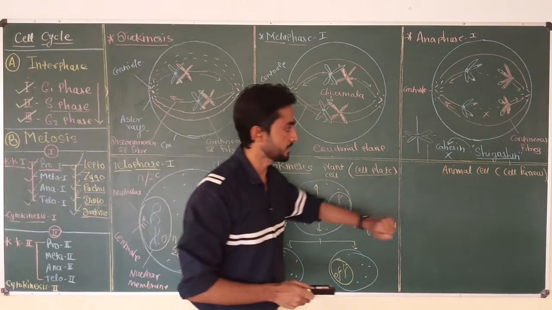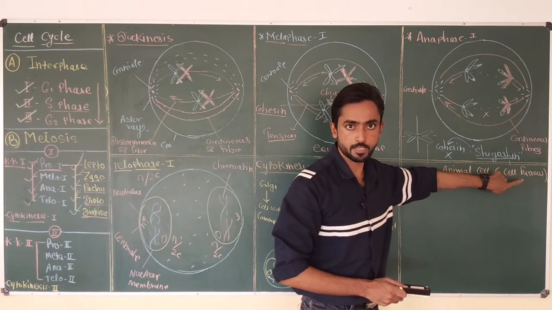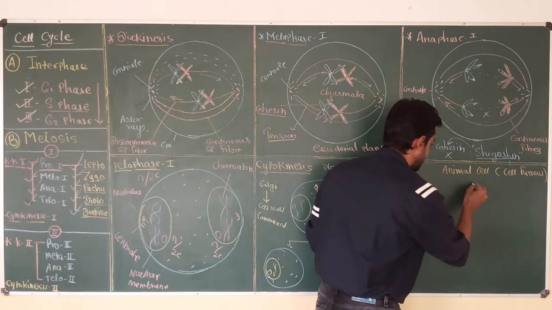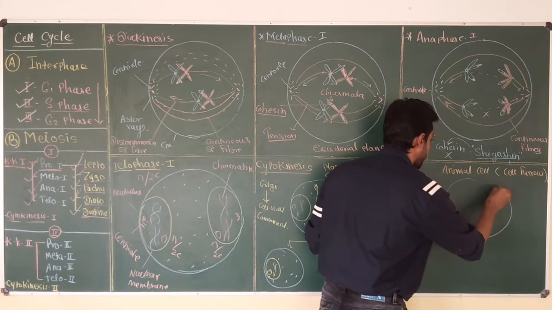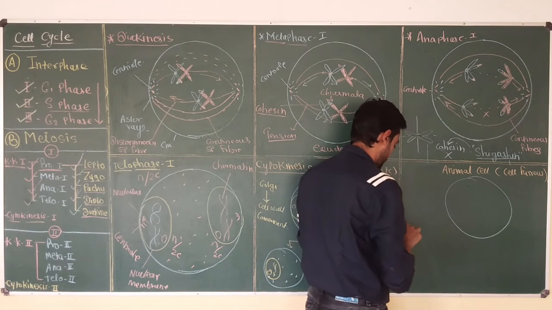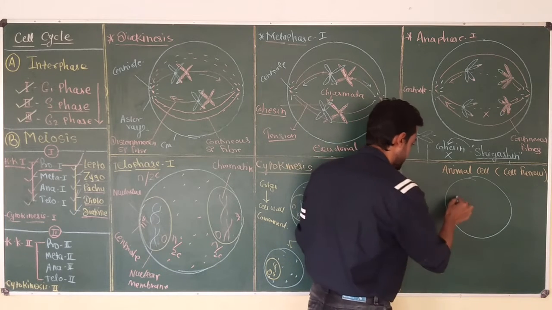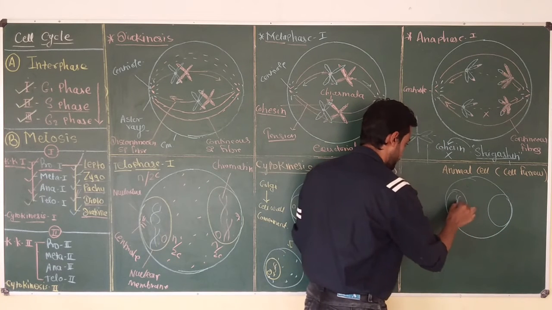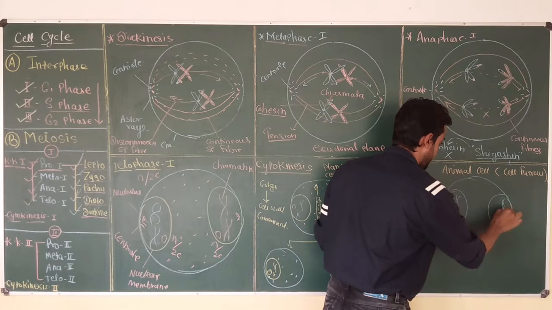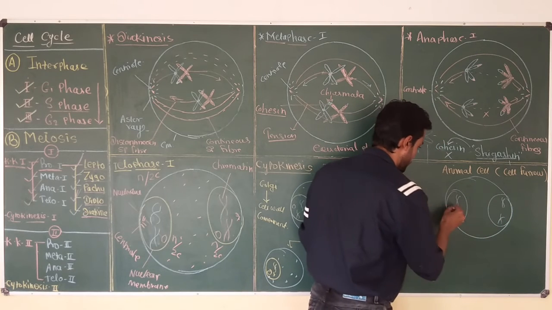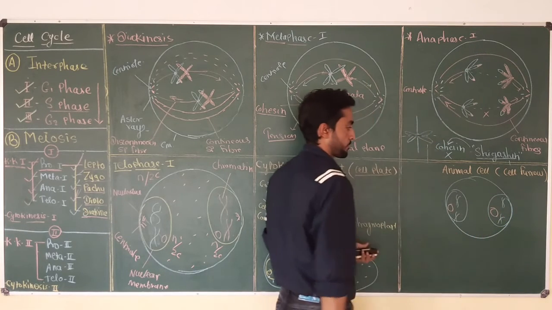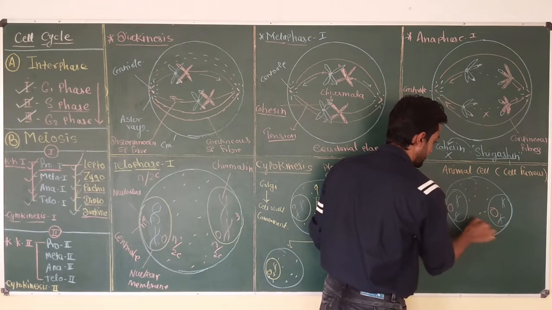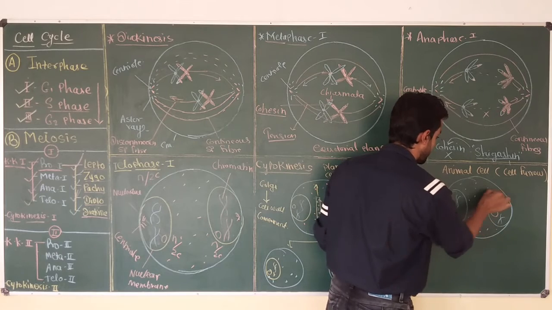If we consider an animal cell, actually an animal cell performs cytokinesis by cell furrow formation. So suppose this is an animal cell. Okay, the cell has two nuclei with chromatin and nucleolus. Okay, similar to the plant cell, this cell is also going to have cytoplasm and different cell organelles.